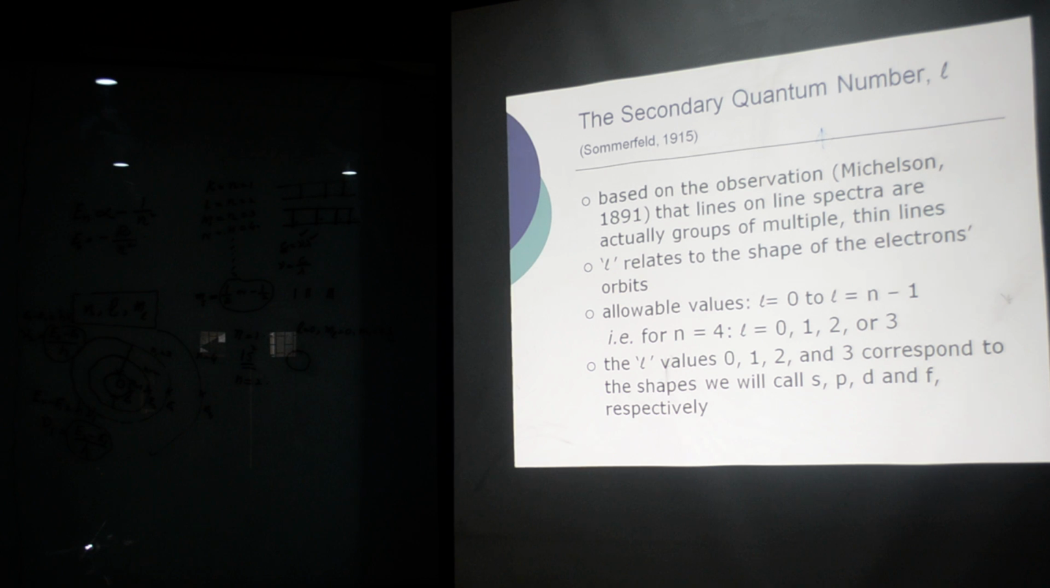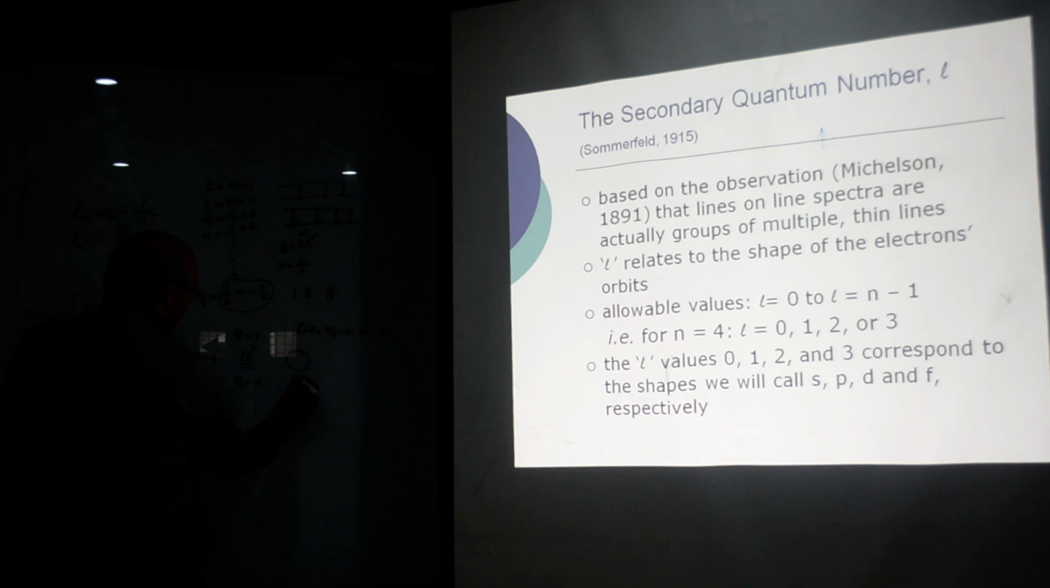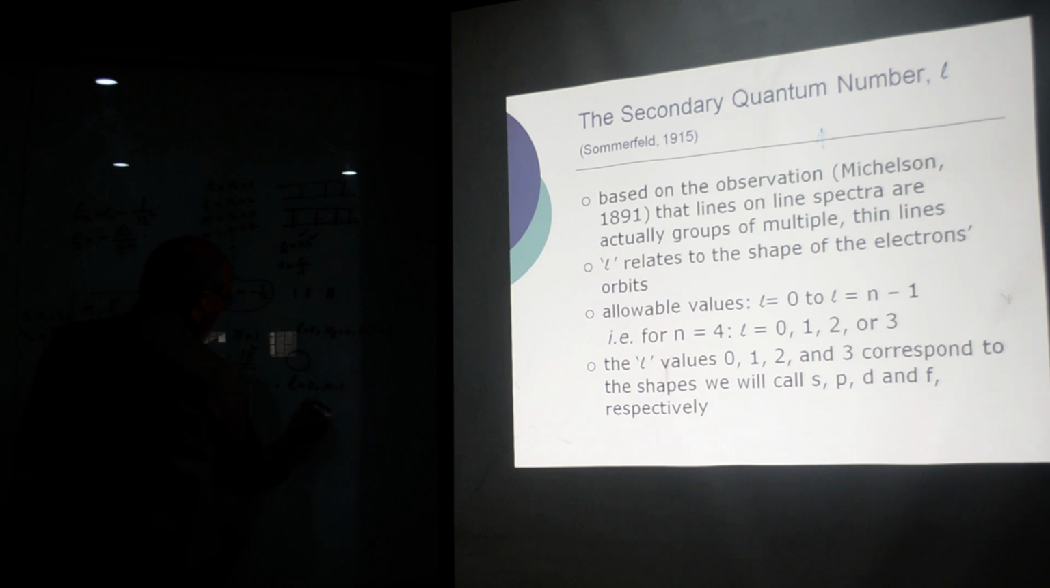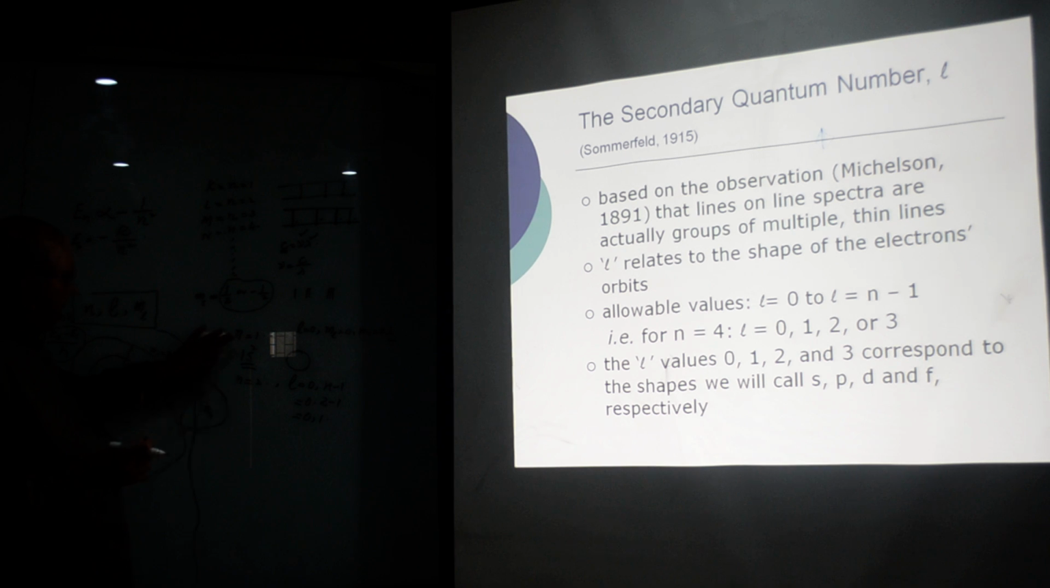But when we take n is equal to 2, then L can take value from 0 to n minus 1, which means 0 and 2 minus 1, and 2 minus 1 is 1. So it can have values 0 and 1. Now you can see, if I know the value of n, I can find the values of L.